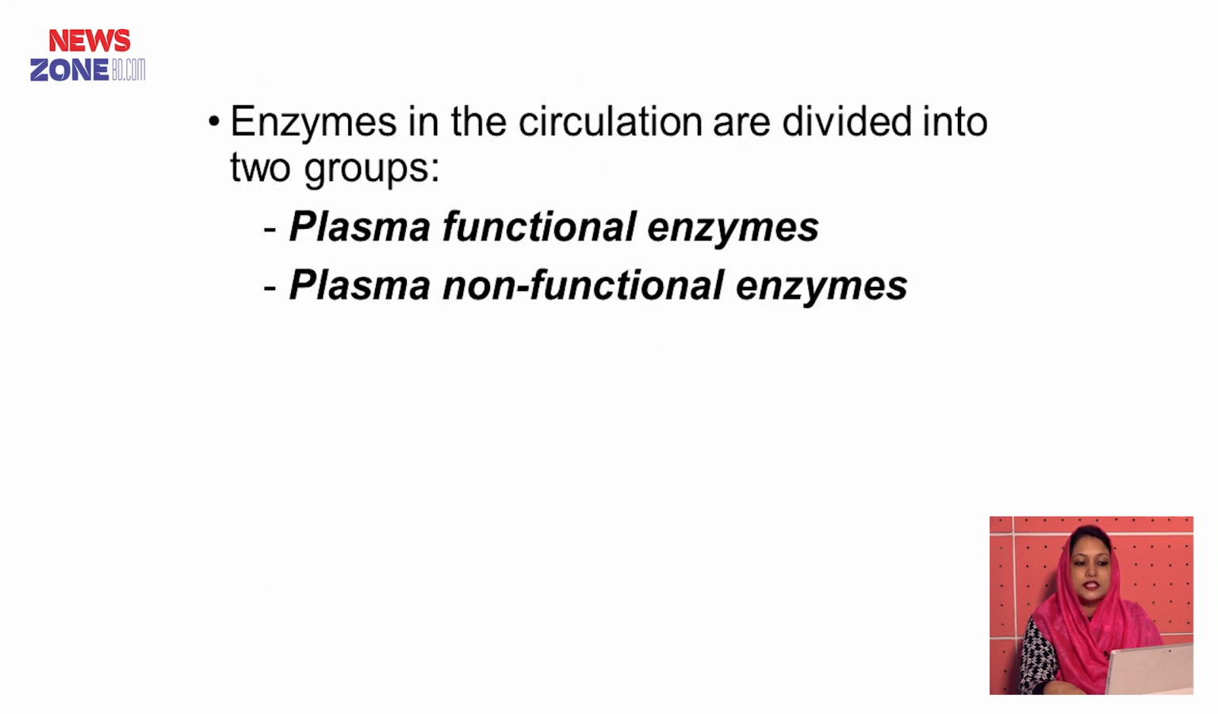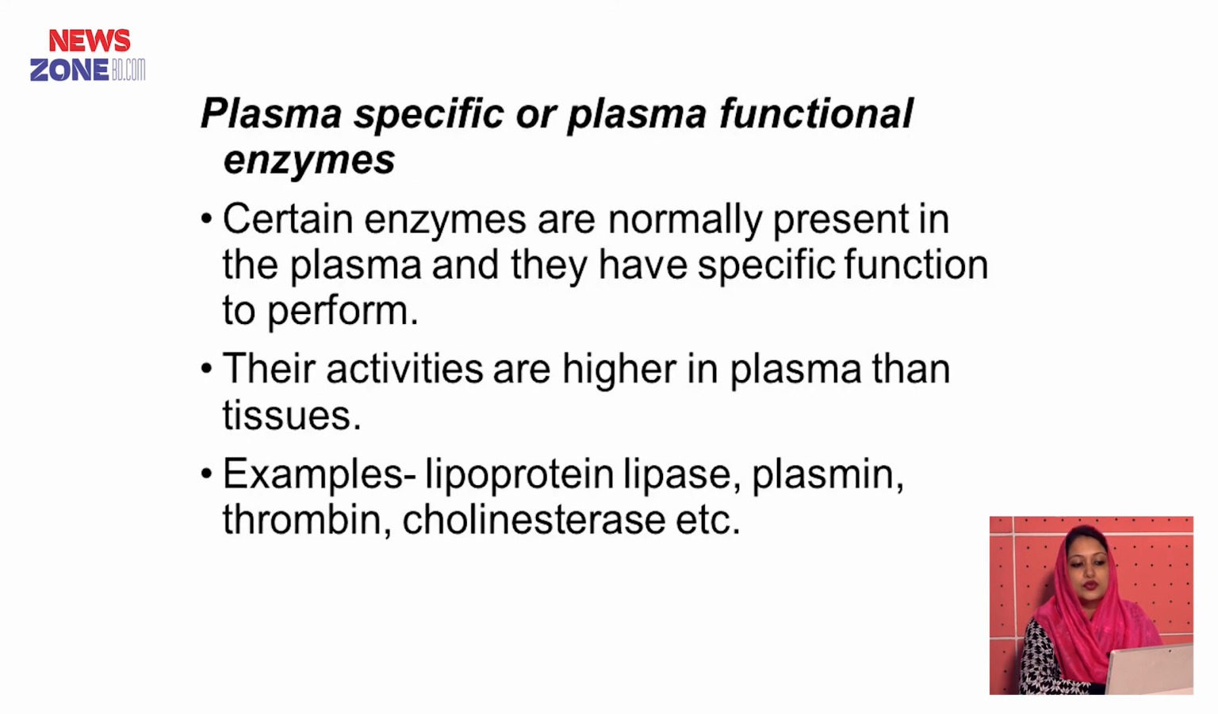Enzymes in the circulatory system are divided into mainly two groups: plasma functional enzymes and plasma non-functional enzymes. So what are plasma functional enzymes? Certain enzymes are normally present in plasma and they have a specific function to perform. Their activity is higher in plasma than in tissues. Examples are lipoprotein lipase, plasmin, thrombin, cholinesterase.